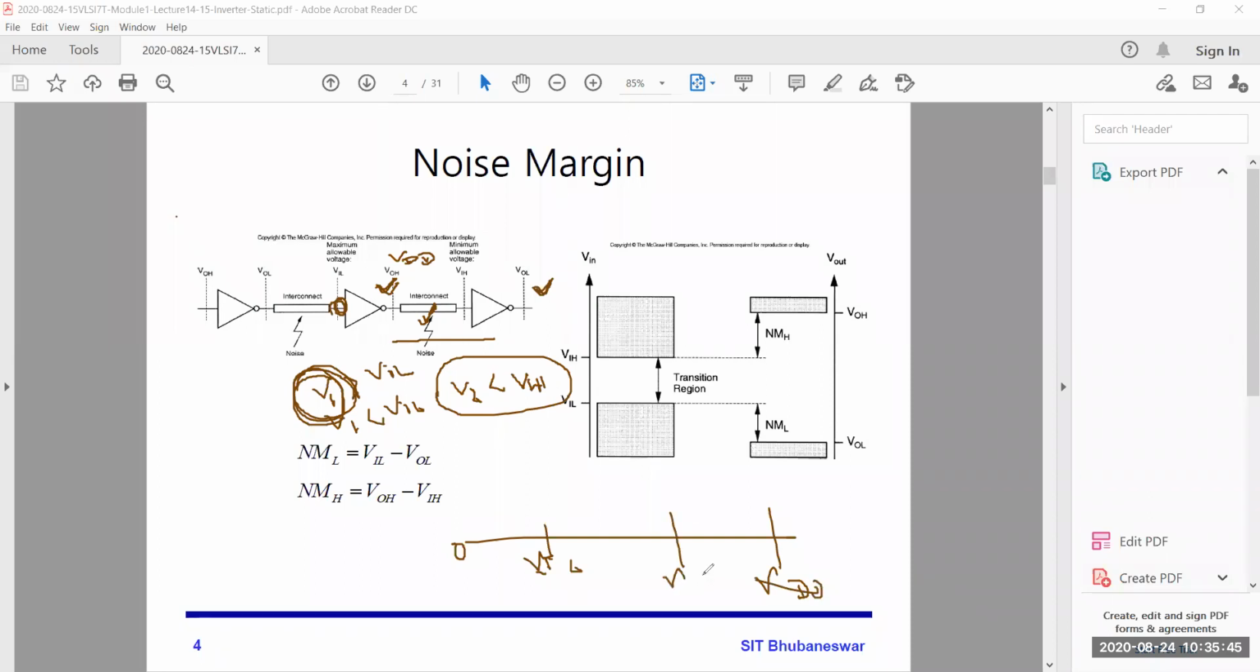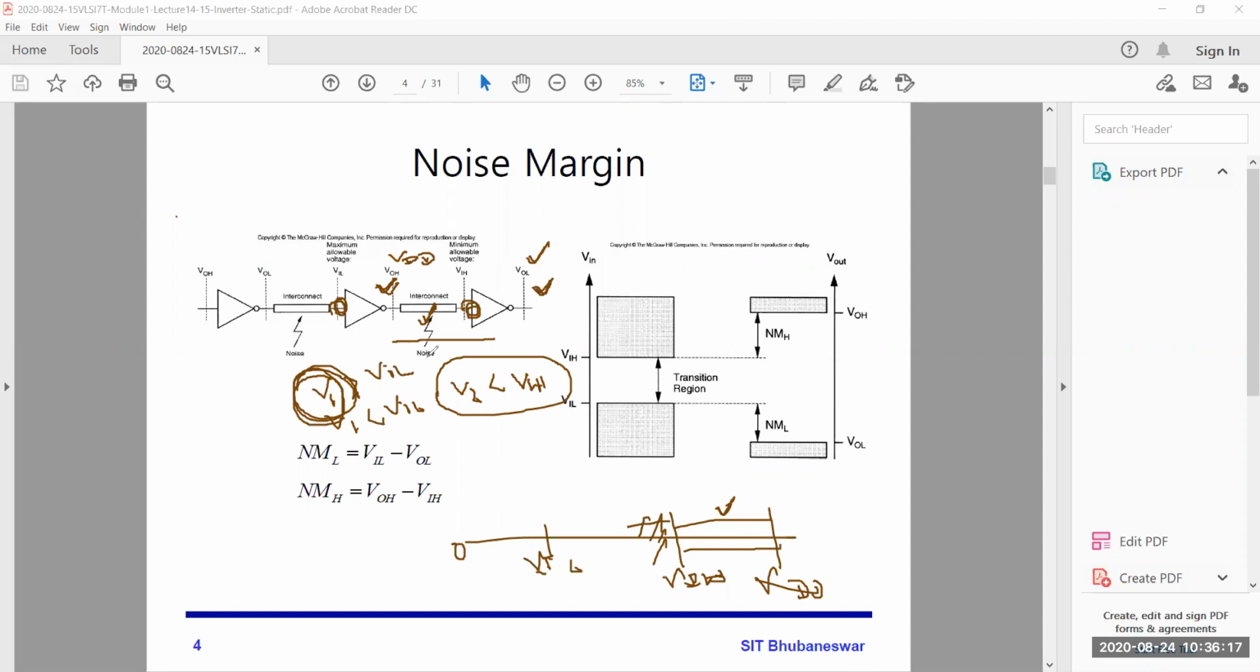So this part is VIH. If this point voltage V2 is in between these two voltages, then we can get a low output here. But if this voltage is somewhere in between this region, we will not get an exact value. So that is the problem.